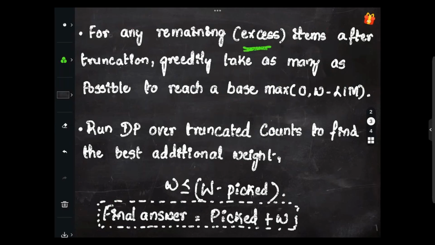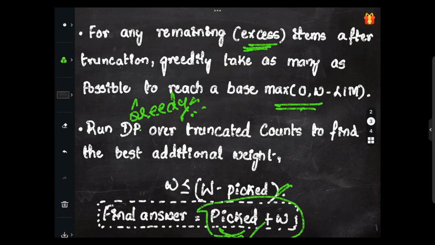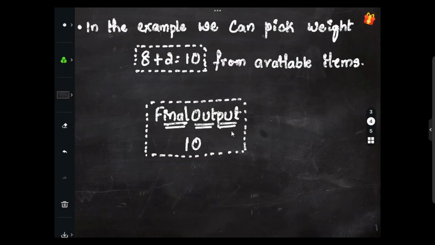For any remaining excess items after the truncation, we will be going with a greedy approach. You will understand this while we write the code, but still, the theory part is very important here. So for any remaining excess items after truncation, we will greedily take as many as possible to reach the base, from 0 to W minus LIM. Then we run the DP over truncated counts to find the best additional weight, w, where w has to be less than or equal to W minus picked. So the final answer will be picked plus w. We'll be going with this formula, picked plus w.